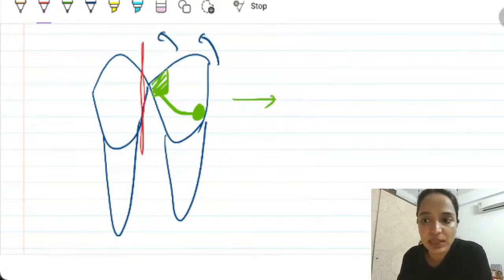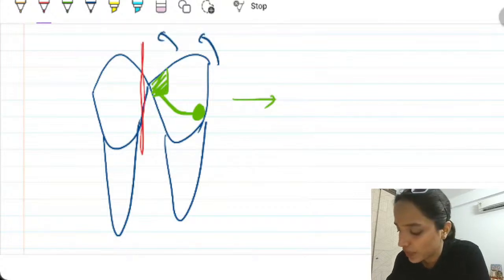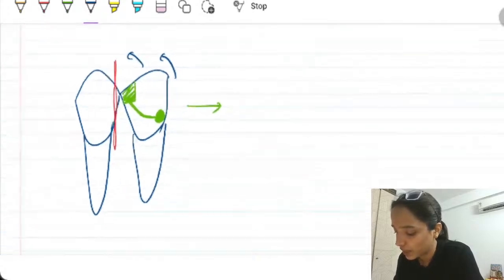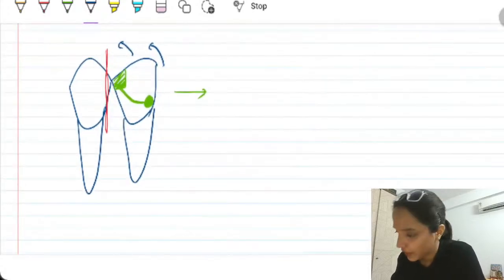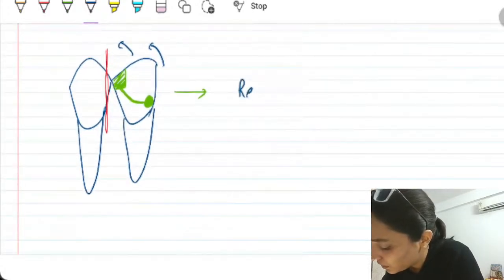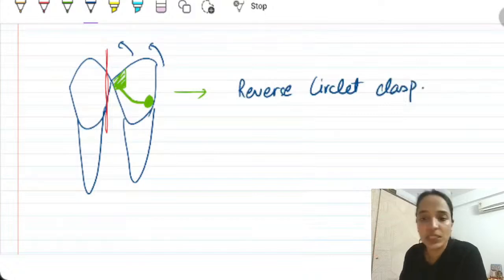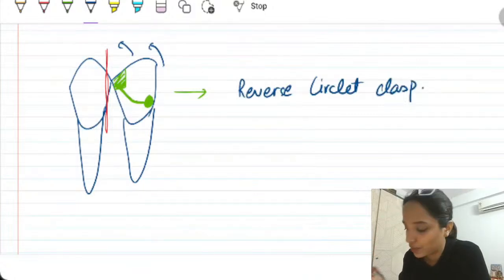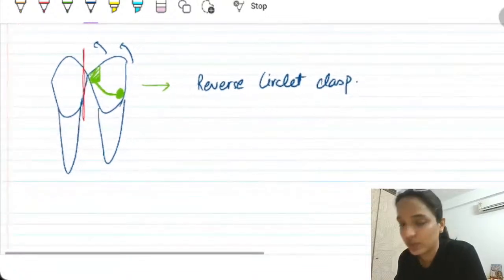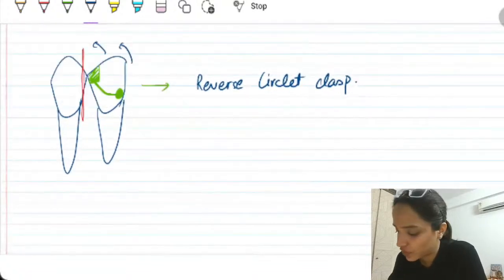What clasp is this? Students, quickly start typing in the chat box. What clasp is this? Yes, very good. So this is the reverse circlet clasp. So the first choice is the reverse circlet clasp. Whenever possible, you can utilize this clasp. Or go for an infrabulge clasp.